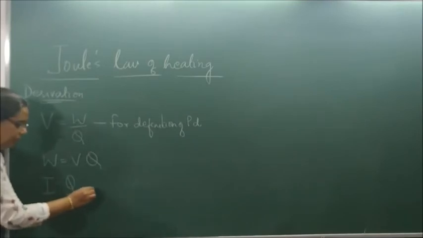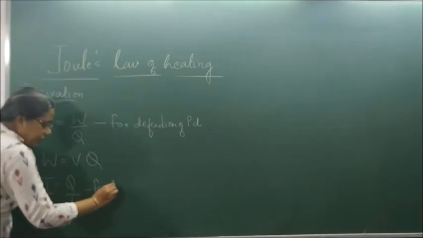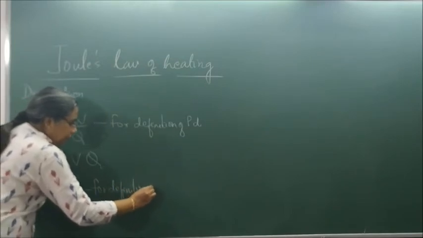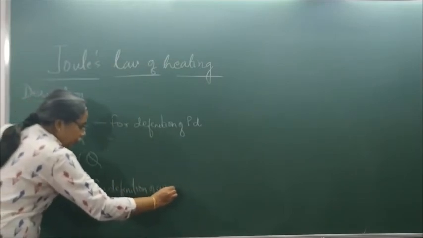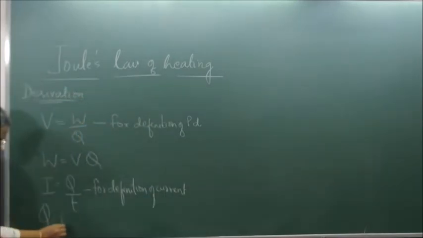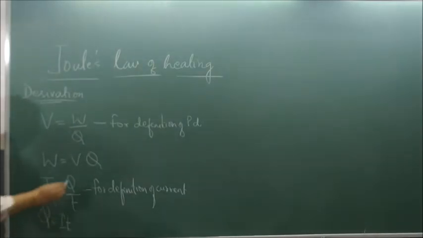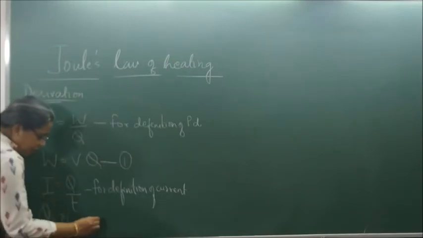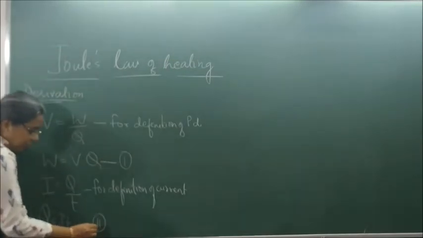So from the definition of current, Q is equal to IT. Now, let us make this equation 1. Substituting the value of Q in equation 1.